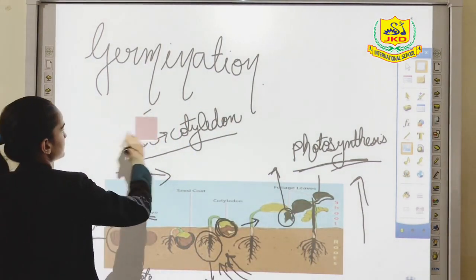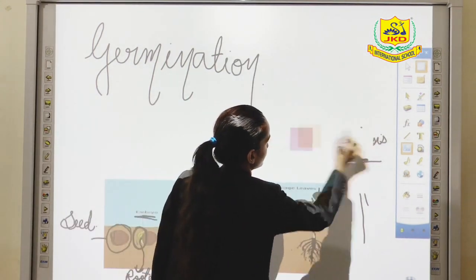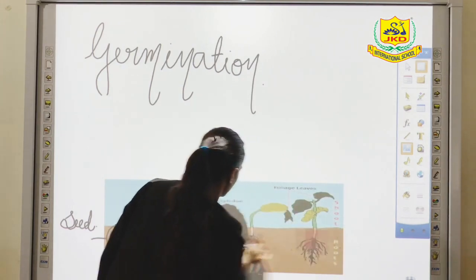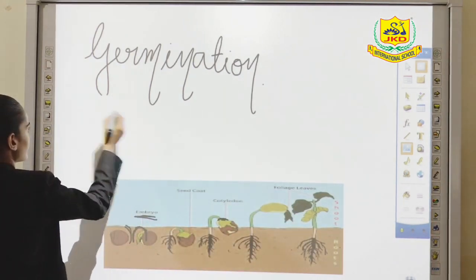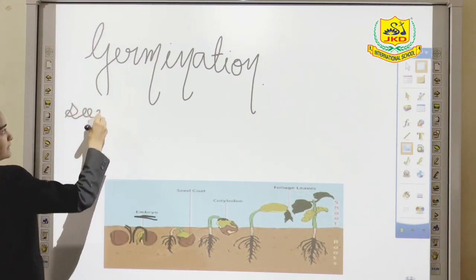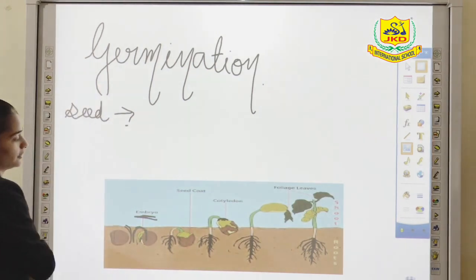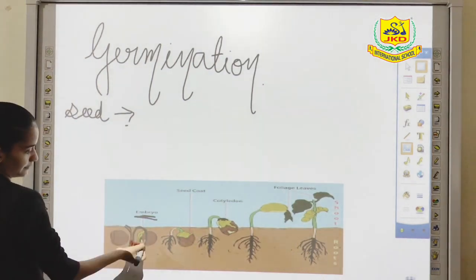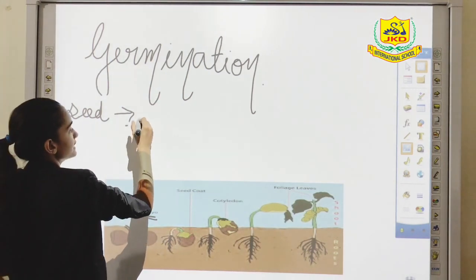Let me explain once again. Seed, right? Under some favorable condition, this embryo will form a small plant from this seed.